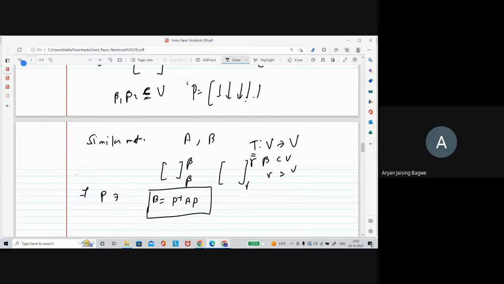Sir, we can also write it as PB is equal to AP, right? Yeah. This is going to be similarly PB equal to AP.